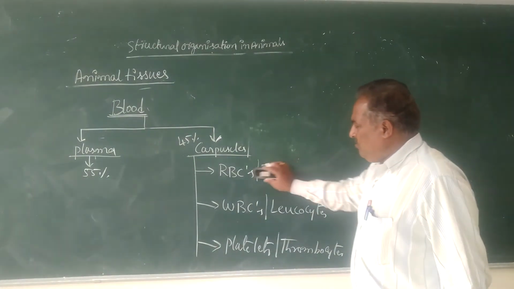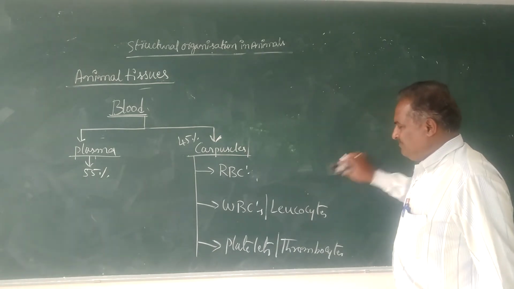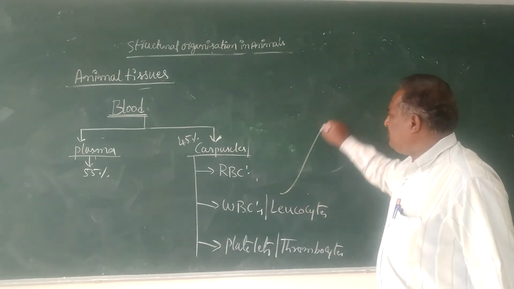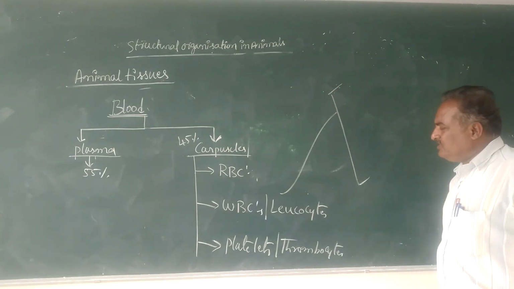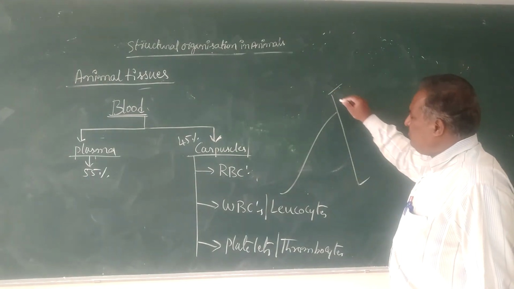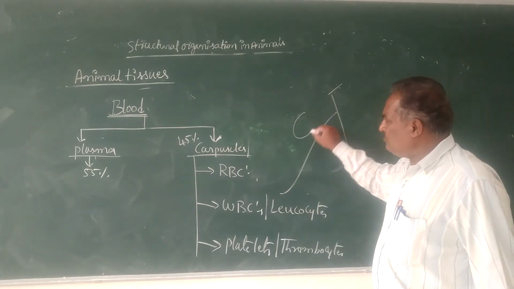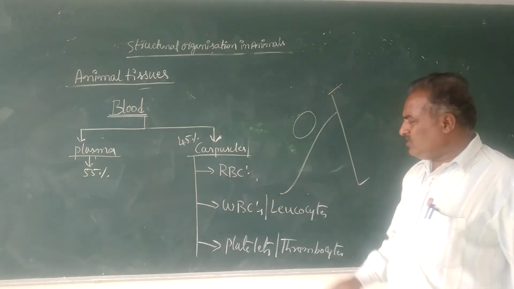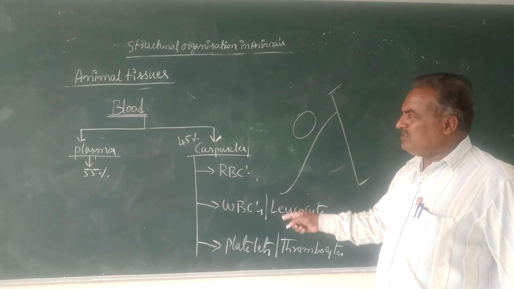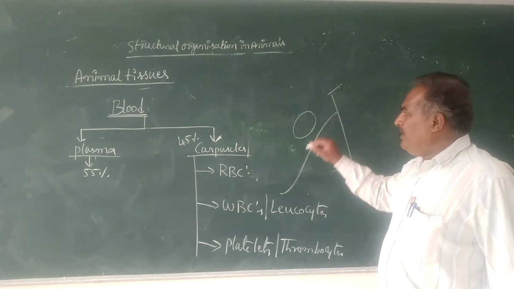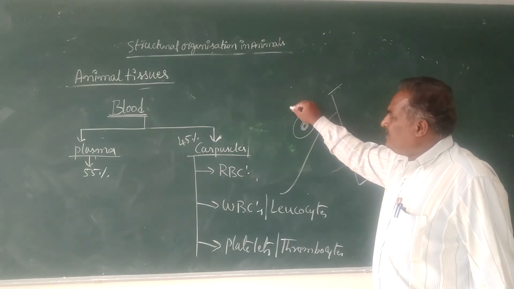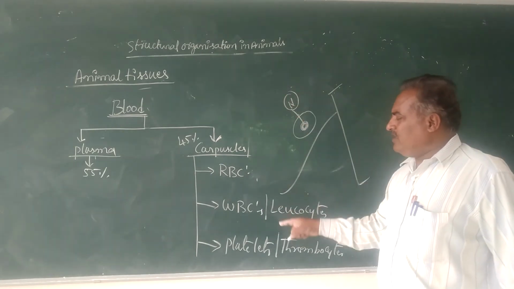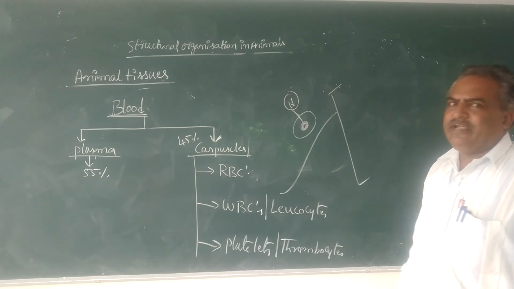Next, come to the WBCs. WBCs are also called leukocytes, and they occur in different types. Inside these cells, a nucleus is present, therefore these cells are called nucleated cells.